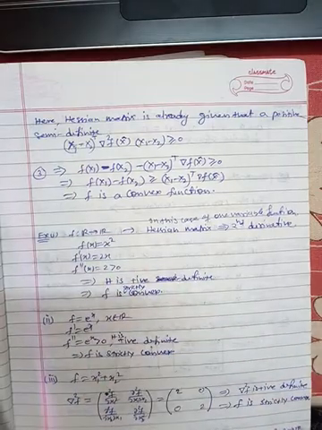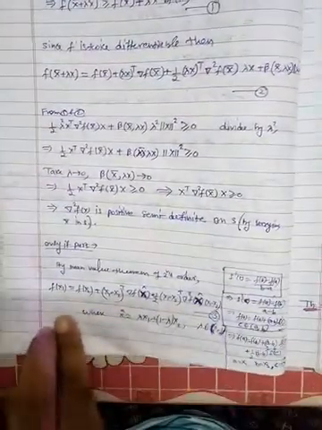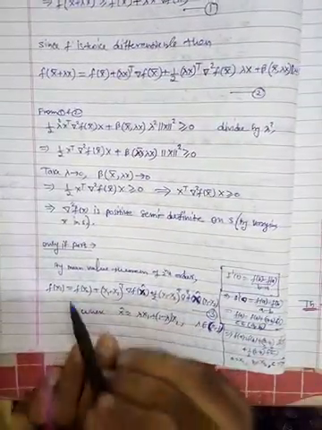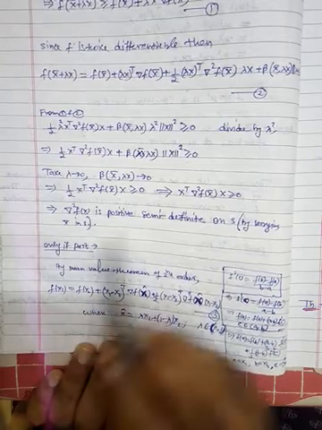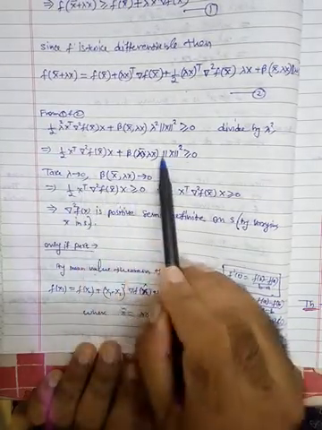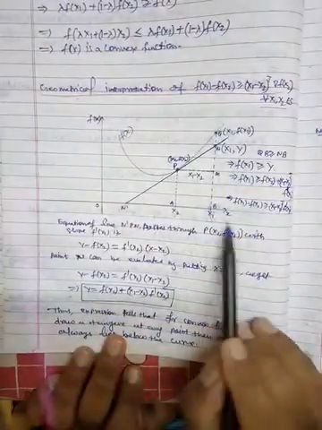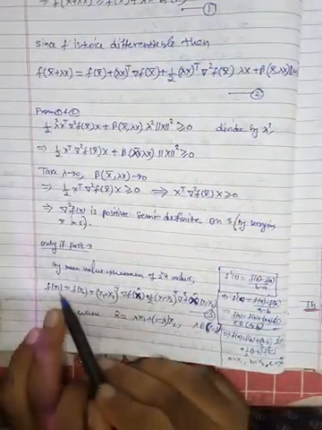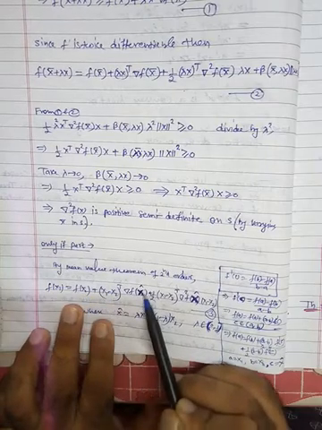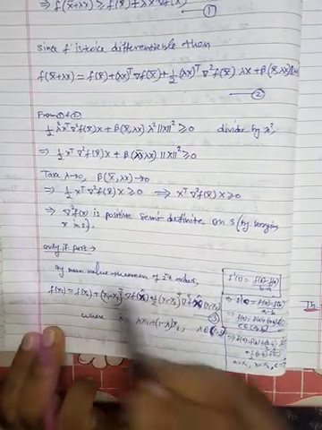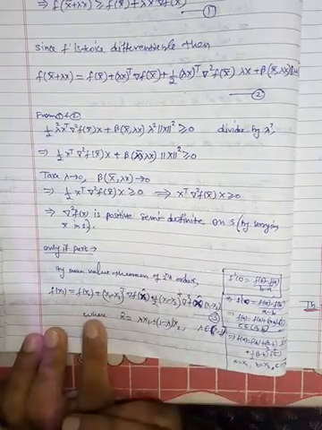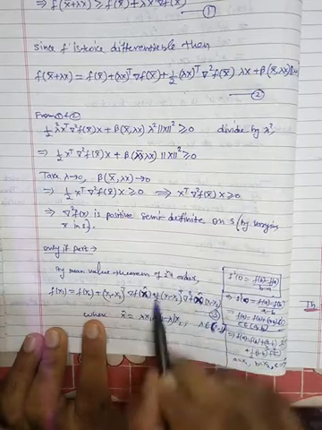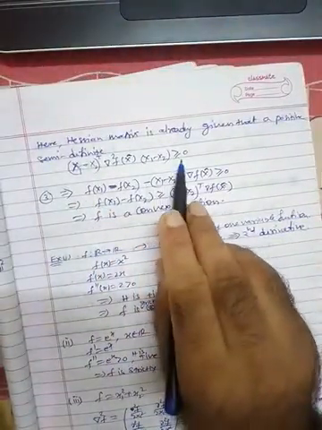Since this is given positive definite, and this condition holds, this quantity, f of x1 minus f of x2 minus x1 minus x2 transpose gradient, is greater than or equal to 0 according to this condition. So this quantity is greater than or equal to 0.